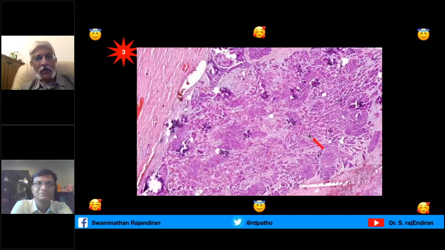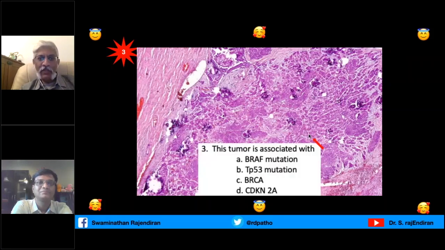This is the tumor. You have to make the diagnosis, and then you have to answer. This tumor is associated with BRAF, TP53, BRCA, and CDKN2A. Launching the poll.